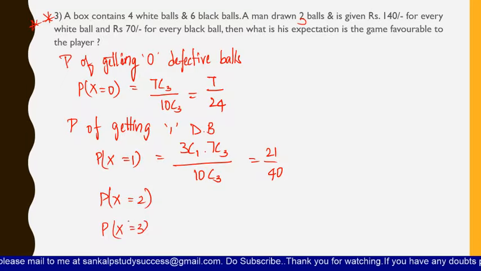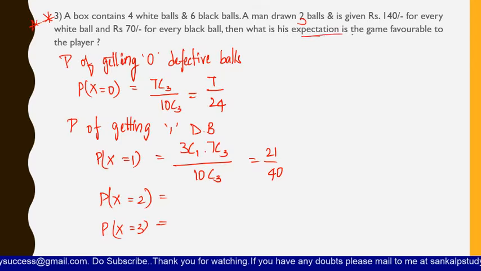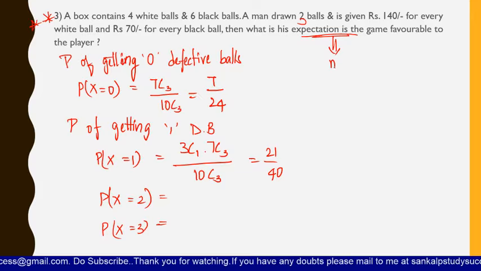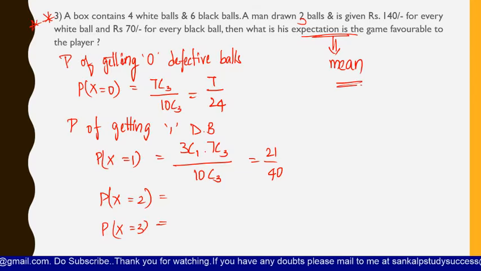So you have to find out all these values. Then if we draw a probability distribution table, you can get the expectation in the game favorable to the player. Expectation is nothing but mean. So this is the most important problem. In a similar way you have to solve it by just using the formula. If you draw the distribution table, then finding the mean of the distribution table is very easy, right?